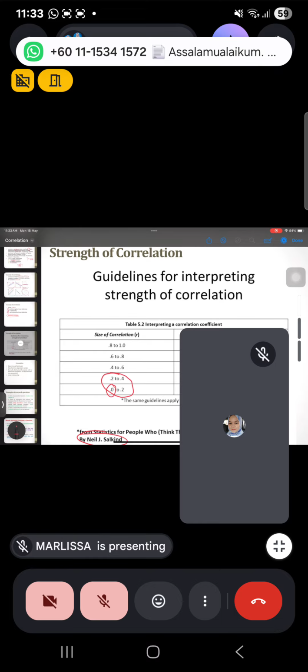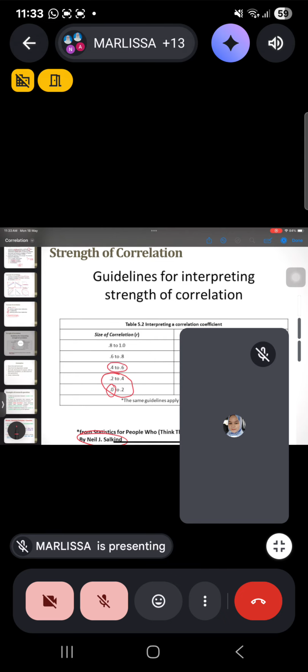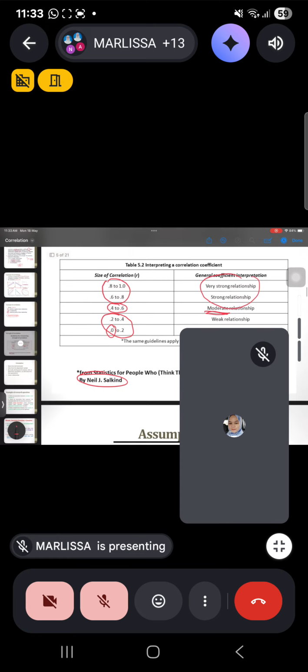If you get 0.4 to 0.6, you have moderate relationship. And if you get 0.6 to 1, it means that you have a strong relationship. So this is how you interpret the R value that you get from your analysis later.